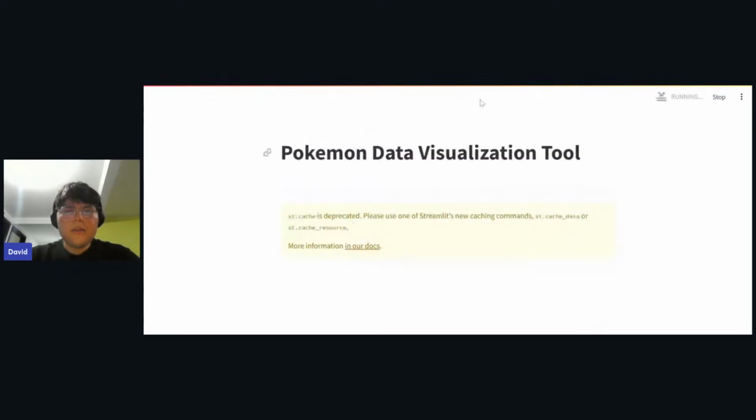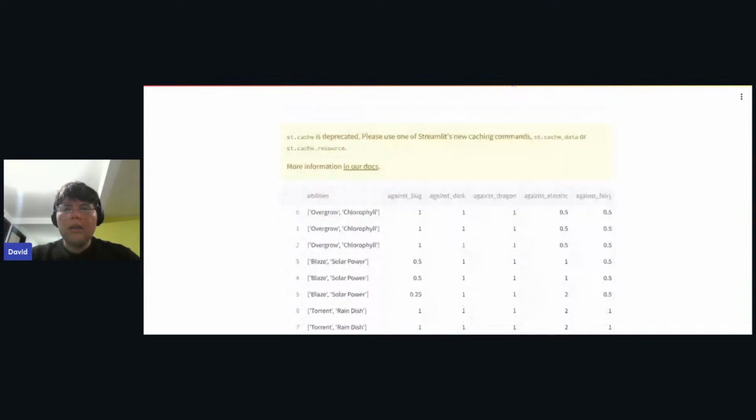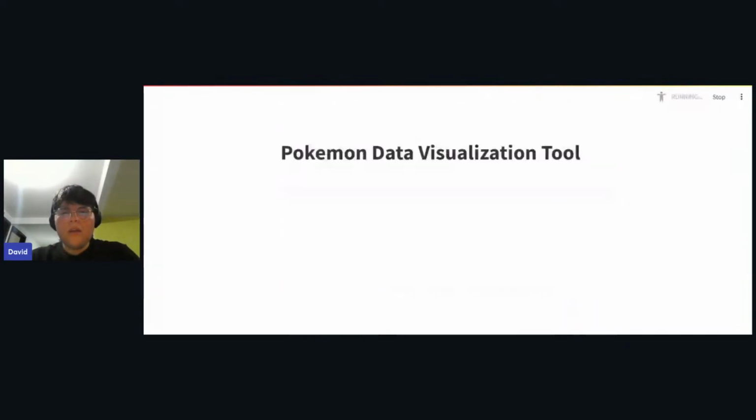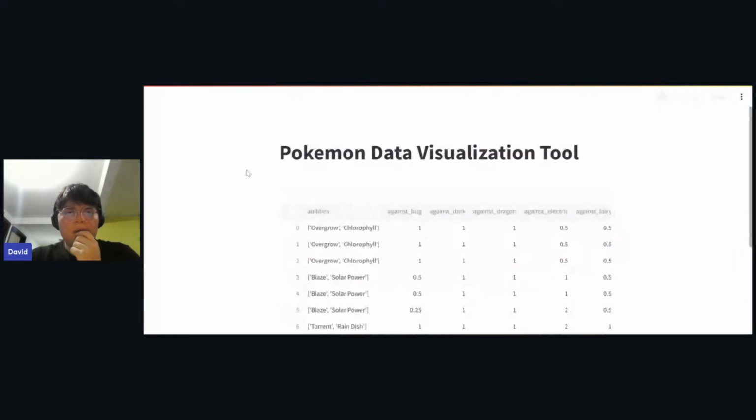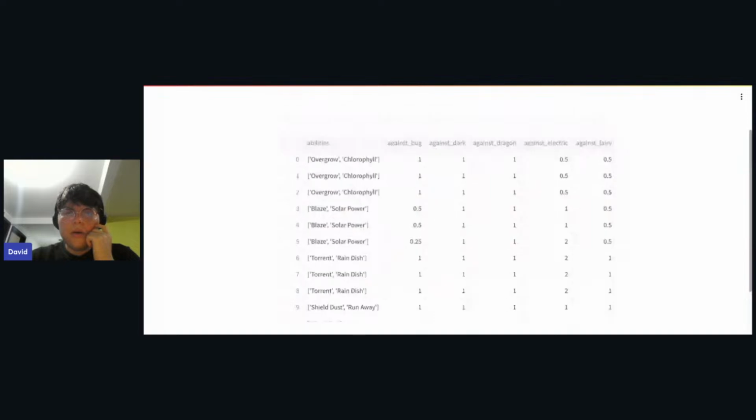Oh yeah, let me just quit this and use it right here to reload it. Okay, so it looks like we have been able to display our data frame.